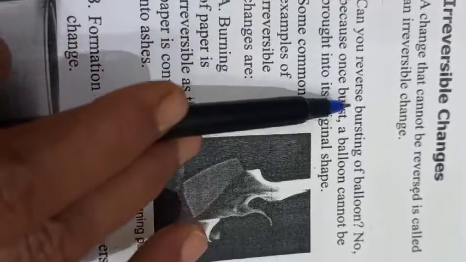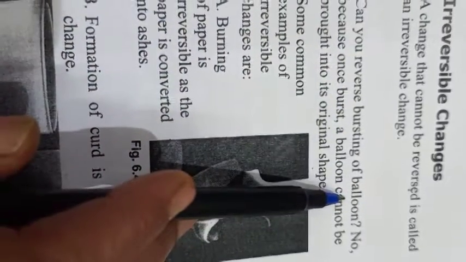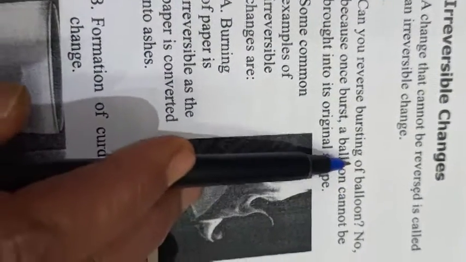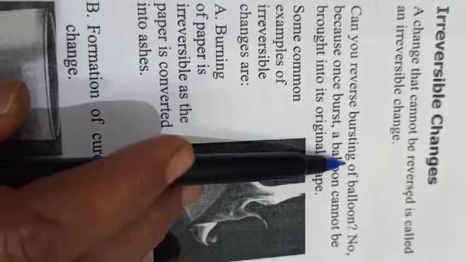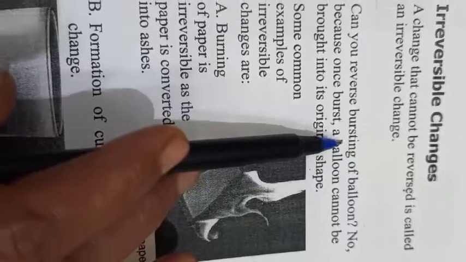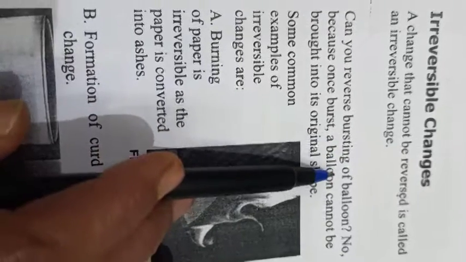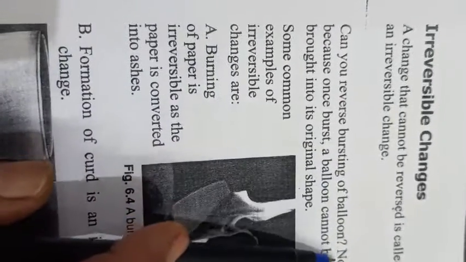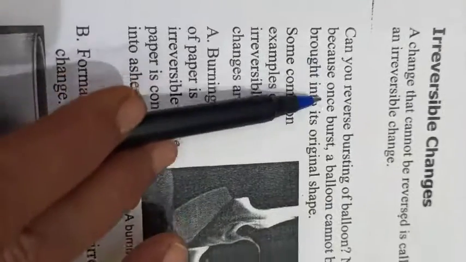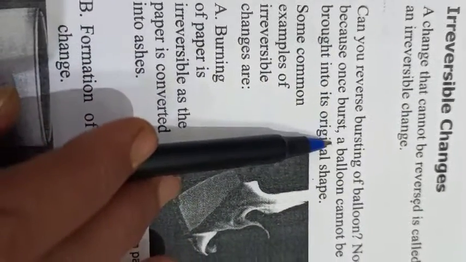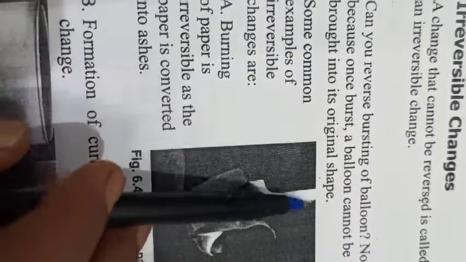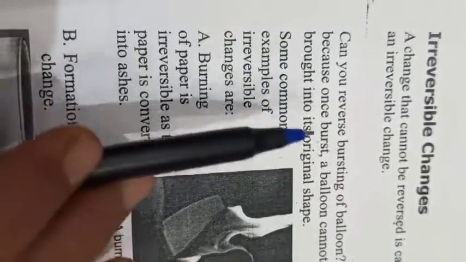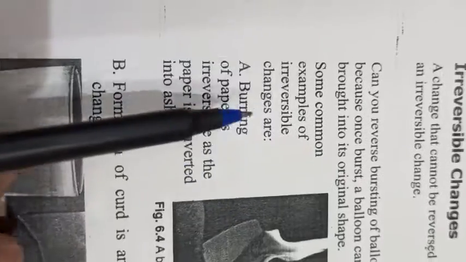Can you reverse the bursting of a balloon? Means once you burst any balloon, can you make the original balloon from that burst balloon? No. No, because once burst, a balloon cannot be brought into its original shape. So it is an irreversible change.